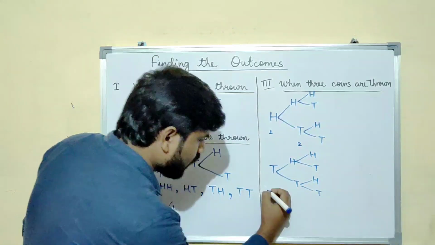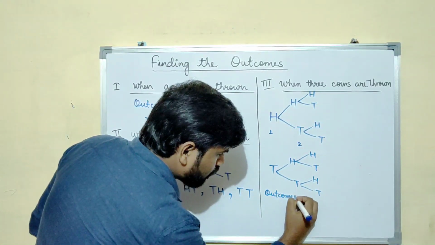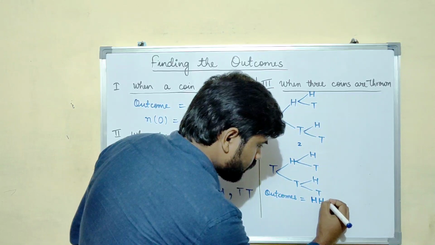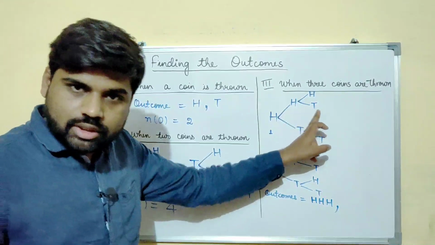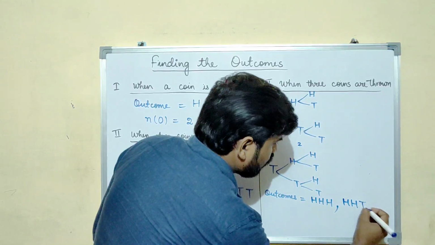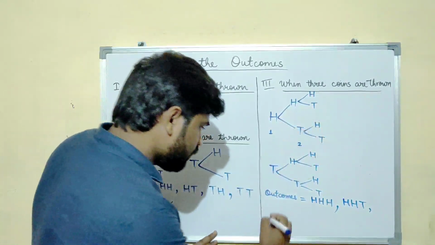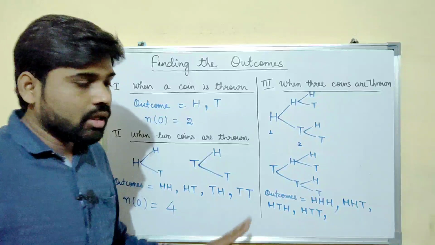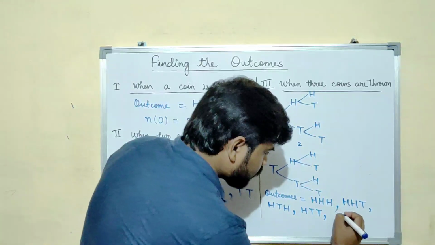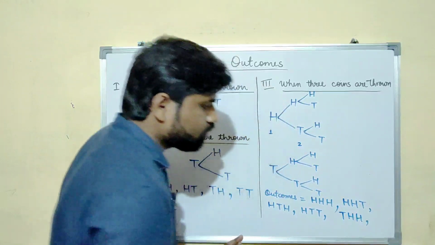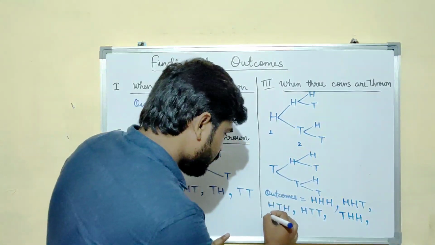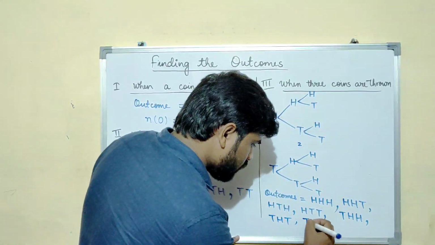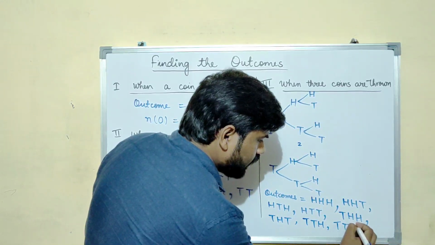So the outcomes are, let us write the outcomes here: H H H, triple H, comma, H H T, comma, H T H, comma, H T T, then T H H, T H T, T T H, T T T, triple T.